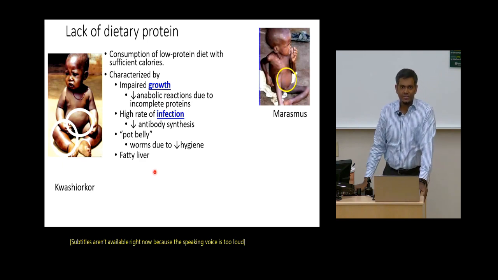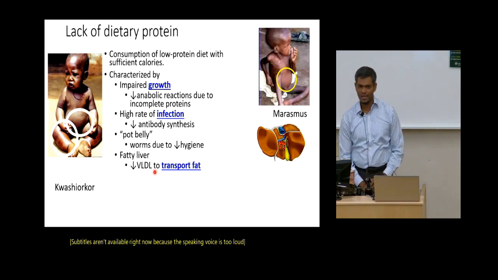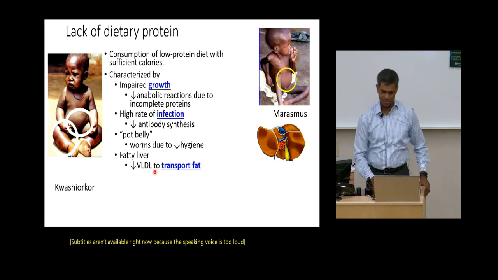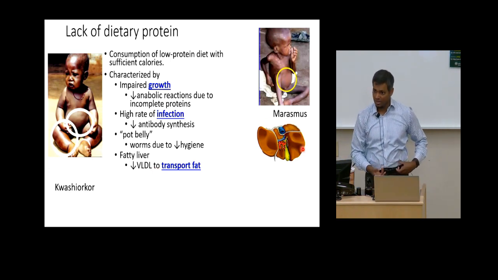Also, a fatty liver is observed in kwashiorkor, and the reason is, if you don't have sufficient proteins to make VLDL, fat transport is impacted, and so fat will start getting accumulated in the liver.